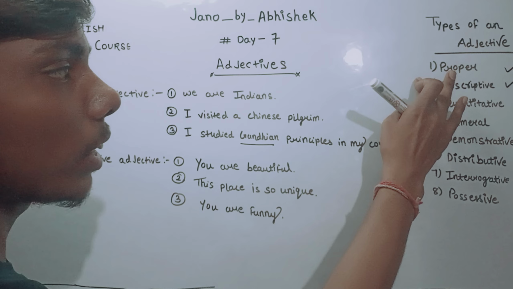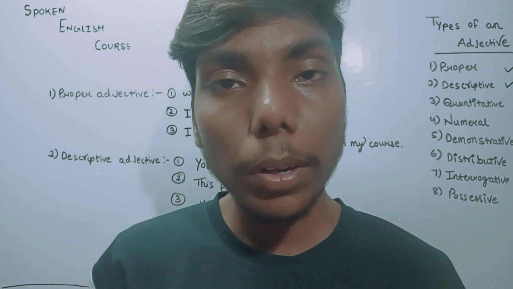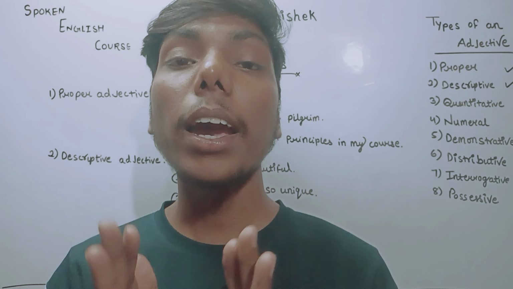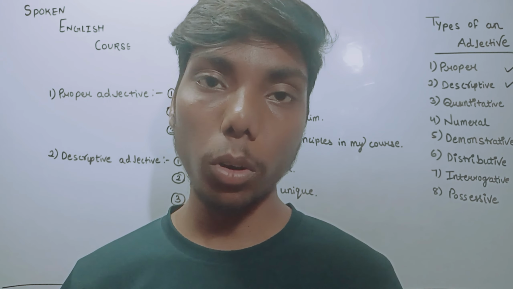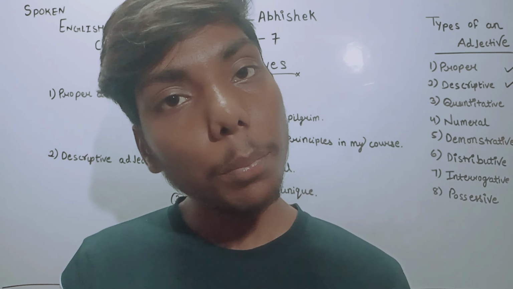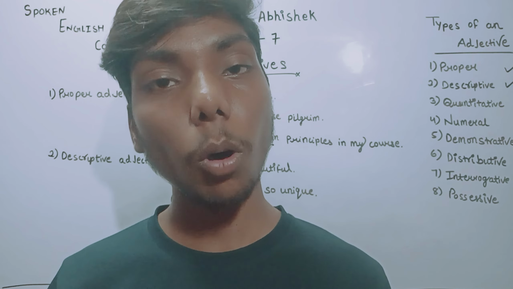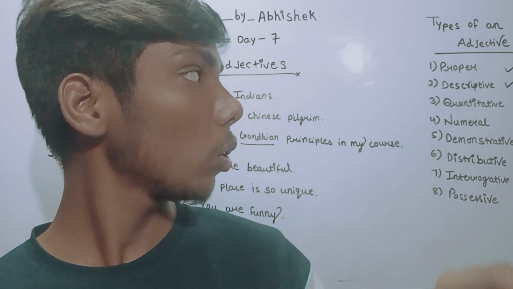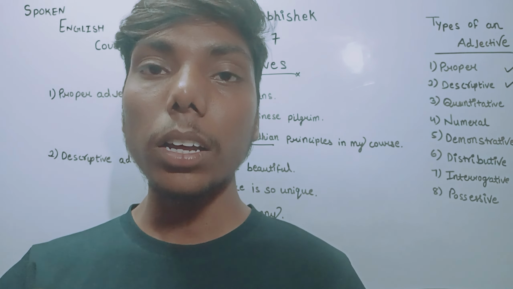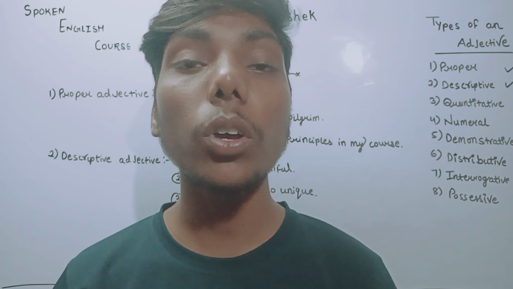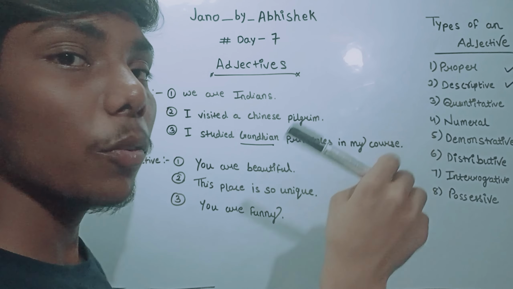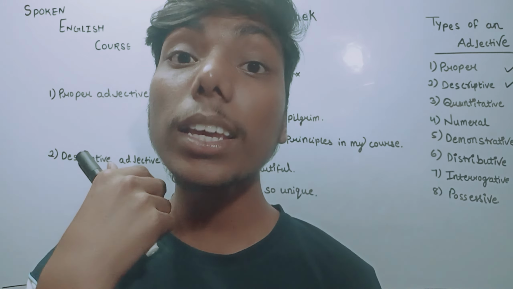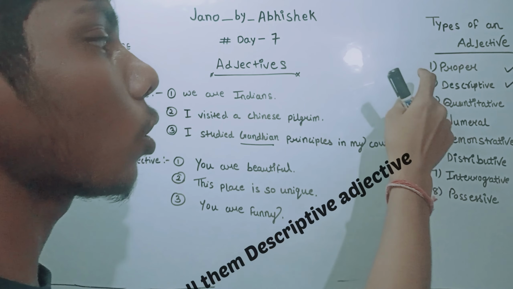Now let's see another one, descriptive. It is very simple. Descriptive refers to those words which describe the characteristics of a noun or a pronoun. Characteristics can be negative or positive, both. Like he is a good boy, so good is an adjective, and he is bad, so bad is also an adjective. So descriptive adjectives describe a noun or pronoun through their characteristics.